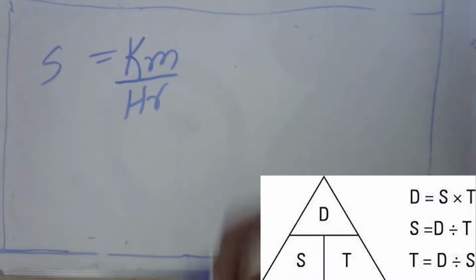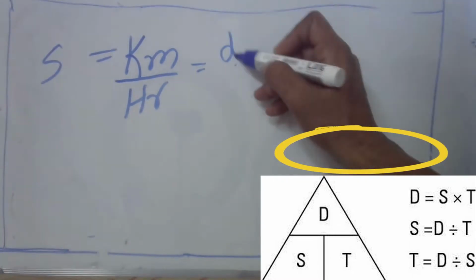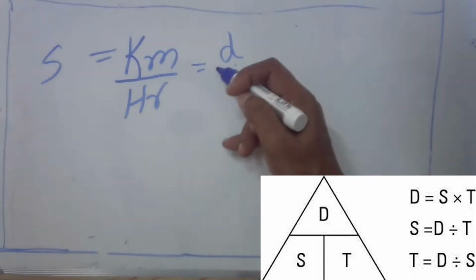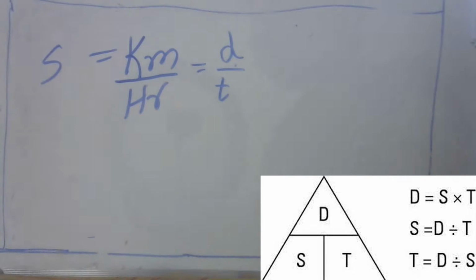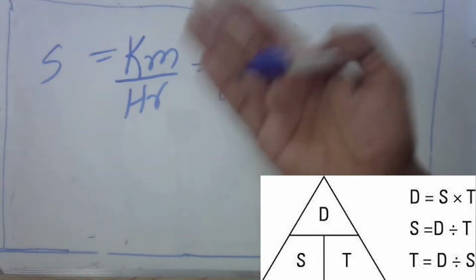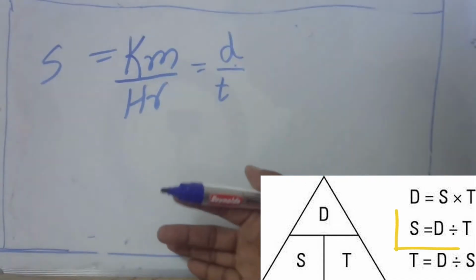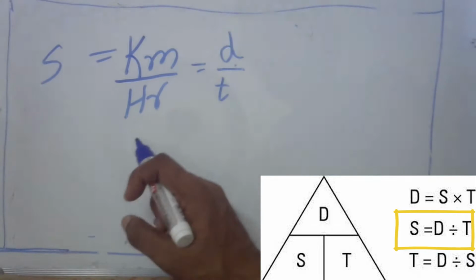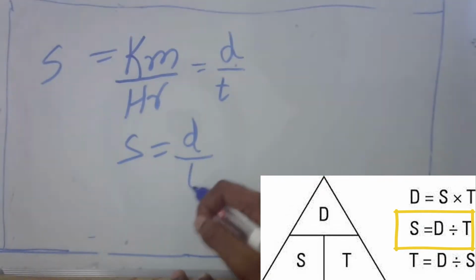Now what is kilometer? Kilometer is a unit of distance, so I can write d for distance. Hour is the unit of time, so I write t. I don't have to remember the formula. The formula is right here. The units give you the formula. So speed s is equal to distance divided by time.